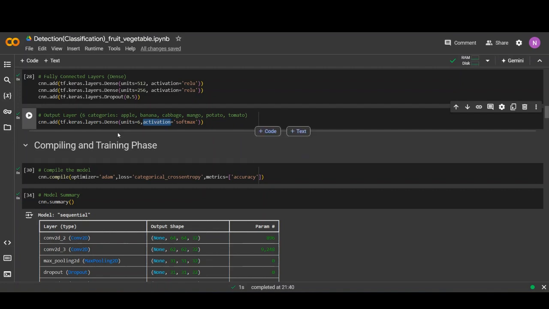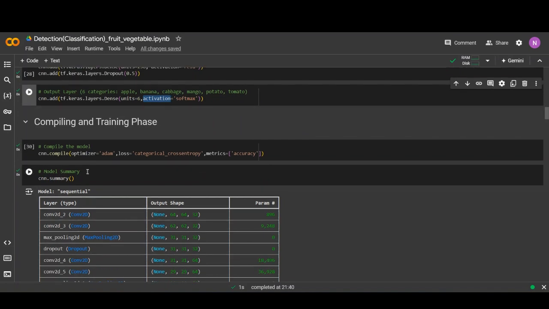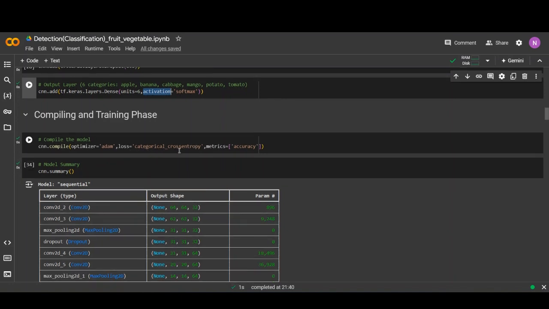After we create the model, the next step is the compiling and training phase. So we have compiled the model. The code is cnn.compile, optimizer is Adam, and the loss function is categorical cross entropy.